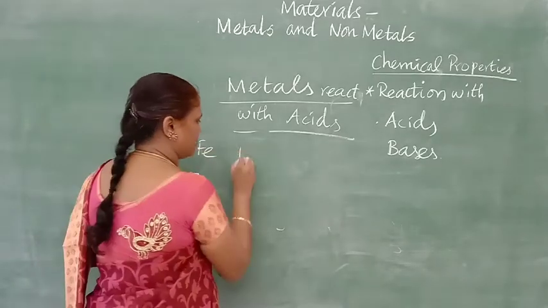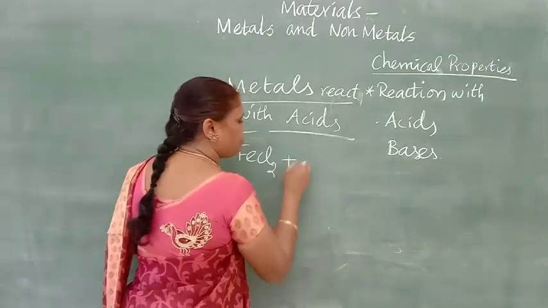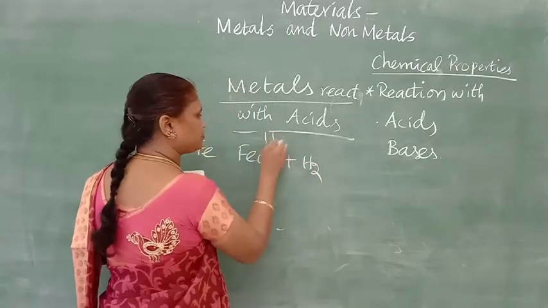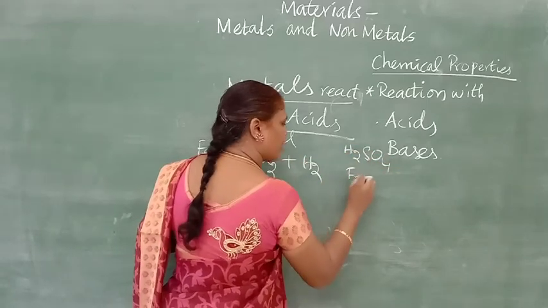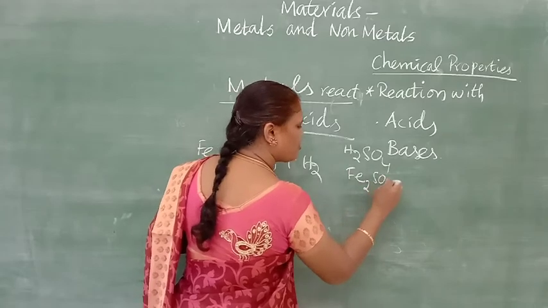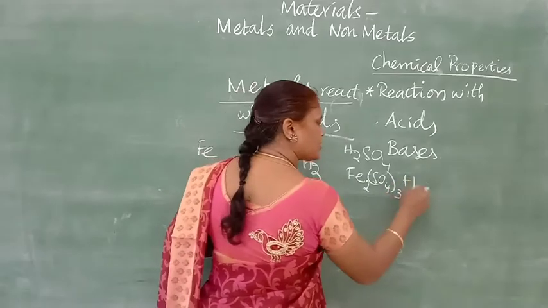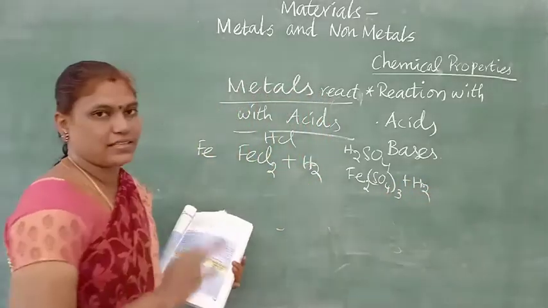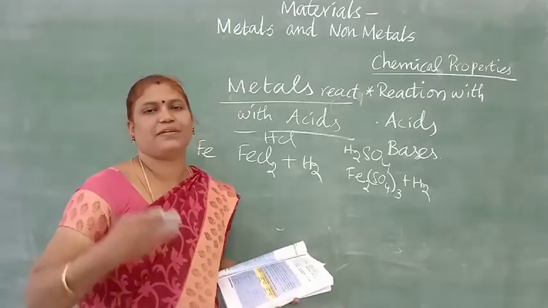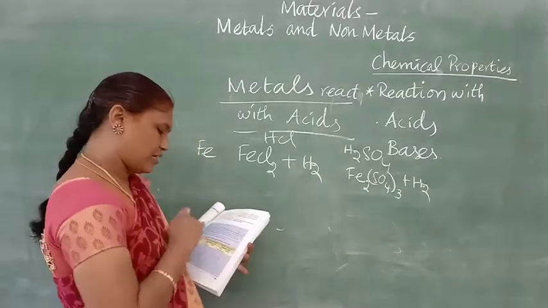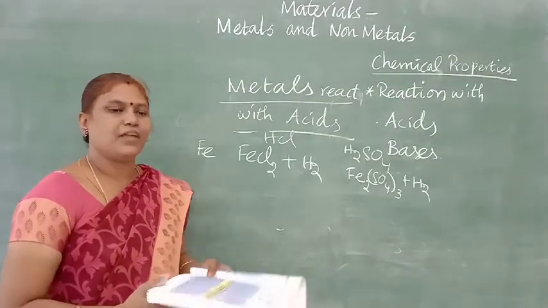Iron will be giving, with hydrochloric acid, FeCl2, ferrous chloride, plus hydrogen gas. With sulfuric acid it gives Fe2(SO4)3, ferric sulfate, plus hydrogen gas. Same answer in warm condition, but you should write rapid reaction. The reaction will be fast. So the reaction takes place in all three conditions with magnesium, aluminium, iron.